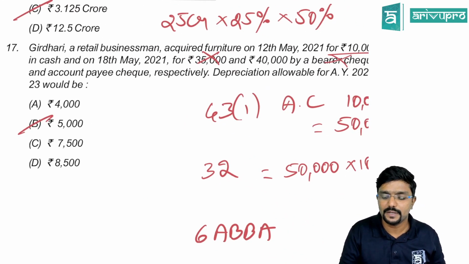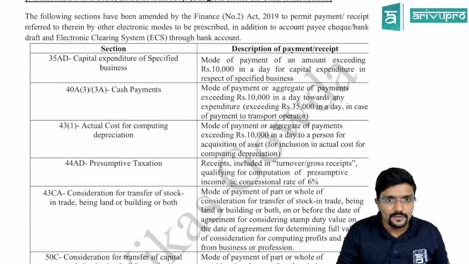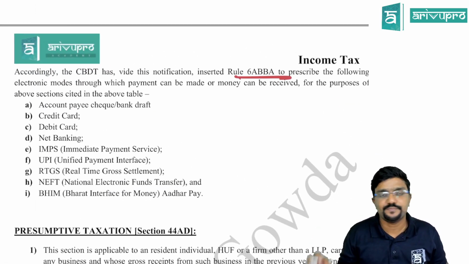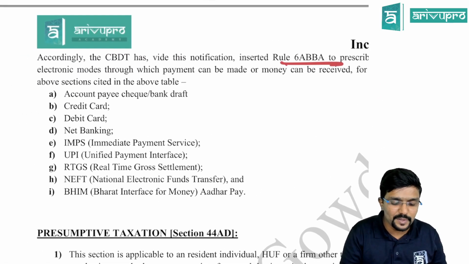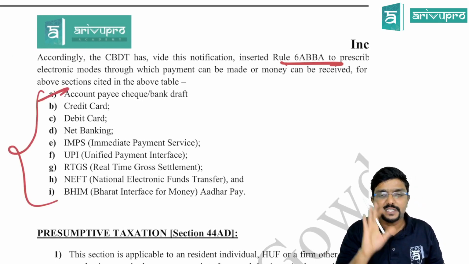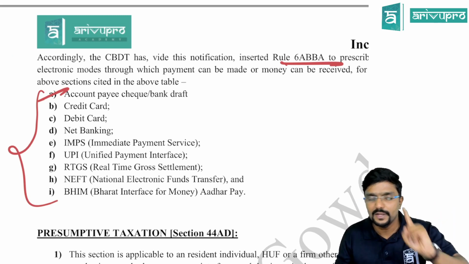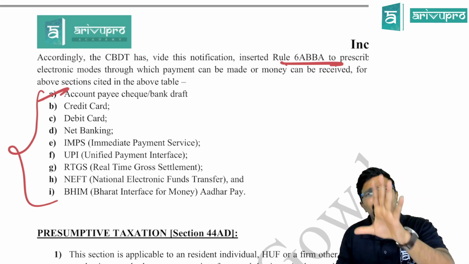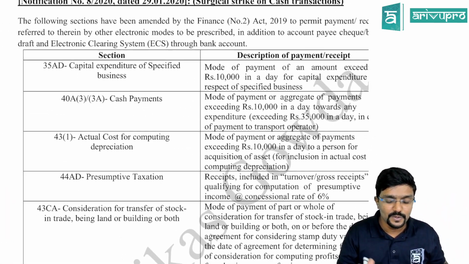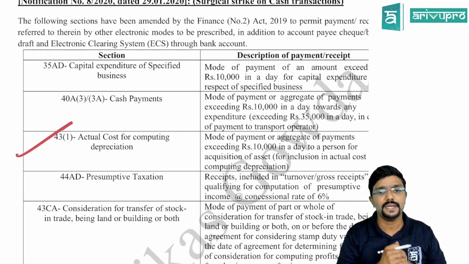The answer is B. I have also mentioned here, you can see they have mentioned one new rule, rule 6ABBA. As per this, the payments can be made only through the following modes. And here, one of the mode is account payee cheque, bank draft is there, whereas bearer cheque is not there. Please be careful. And even 10,000 is exactly paid in cash. That is fine. If it is paid more than 10,000 in cash, it is disallowed. So rule 6ABBA is applicable for section 43(1) also. So please be careful with it.